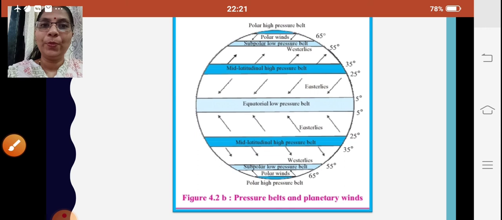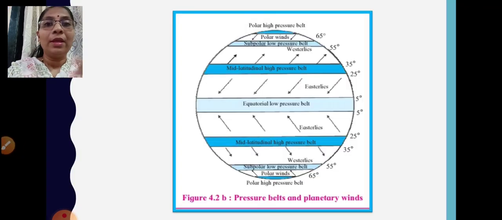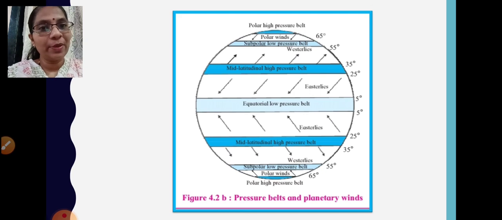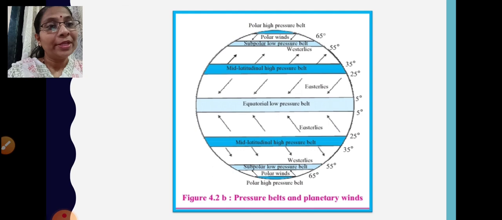I hope you have understood this, children. In today's session we learnt about the equatorial low pressure belt and mid latitudinal high pressure belts. The other two pressure belts, the subpolar low pressure belt and the polar high pressure belt, we will be learning in our next session.